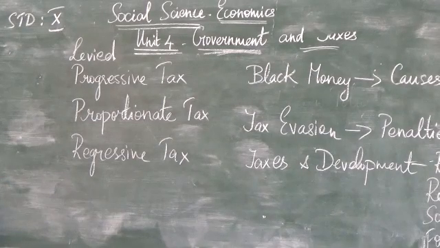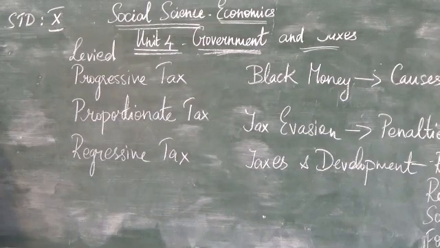Next we are going to see about black money and what the causes of black money are. Some people do not show the account every year and that money they use separately for their own purpose. That is called black money. So it is income on which the income tax and other taxes have not been paid.